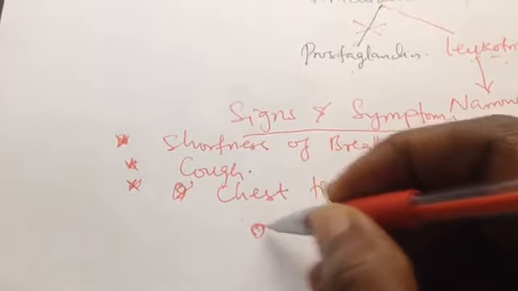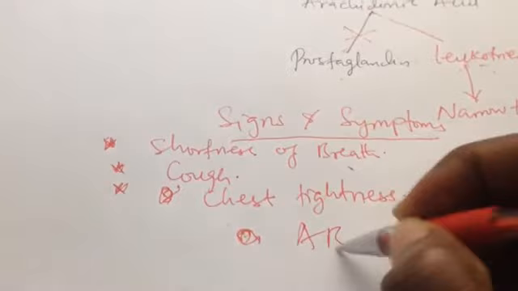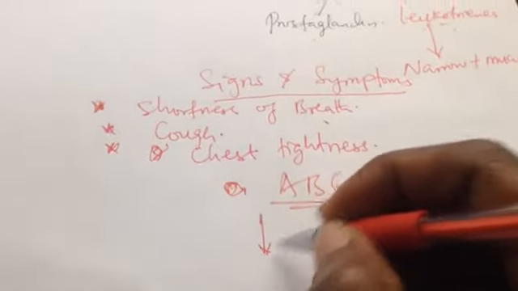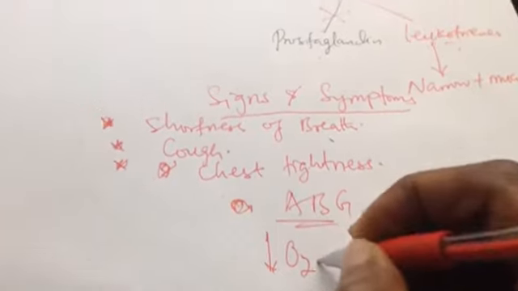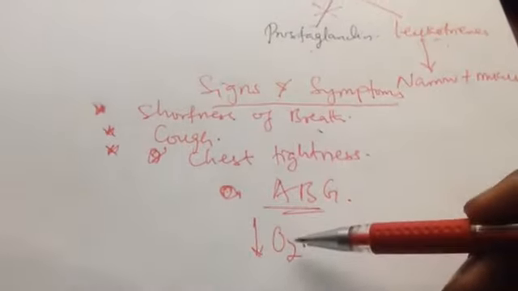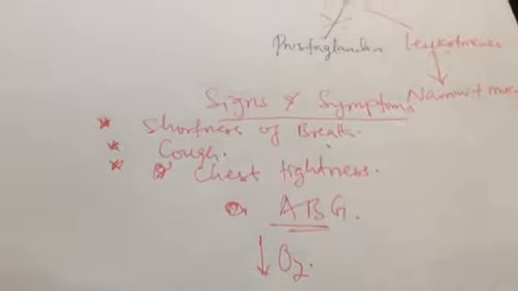You will see that he has low oxygen, because now the air is not going in due to the narrowing, so he will definitely have less oxygen in his blood, right? So this is it. Now we are going to talk about treatment.